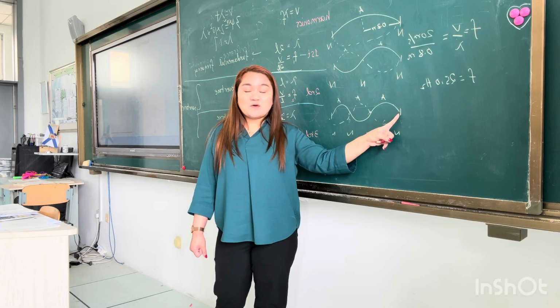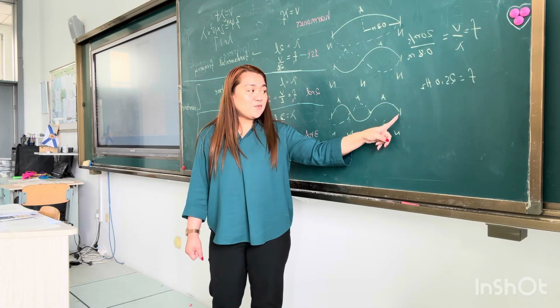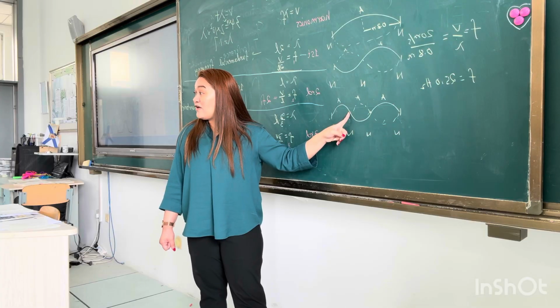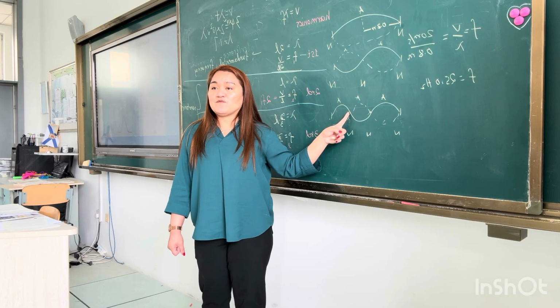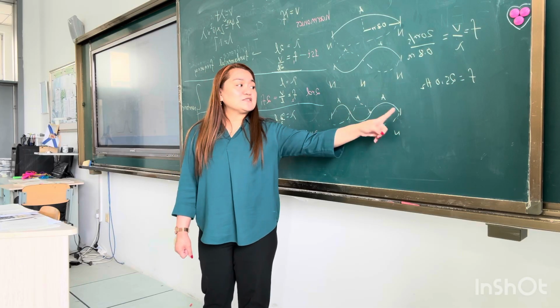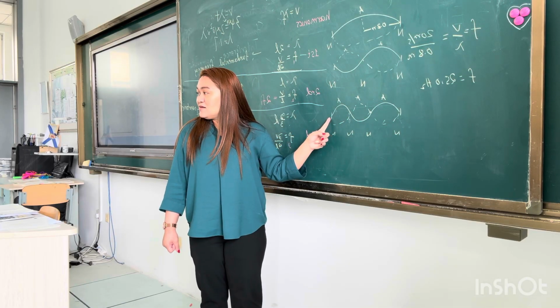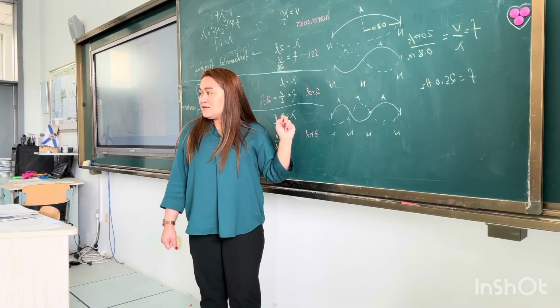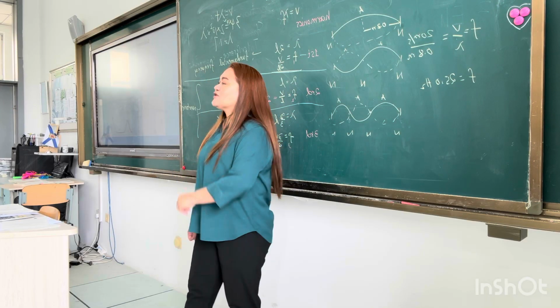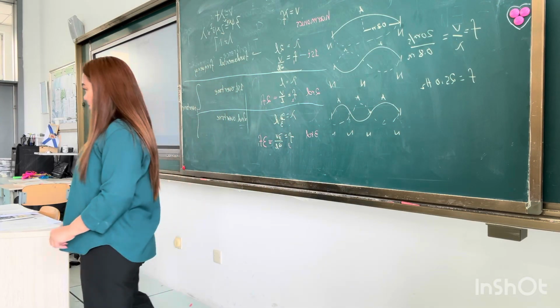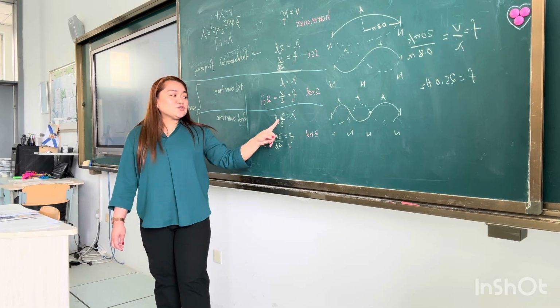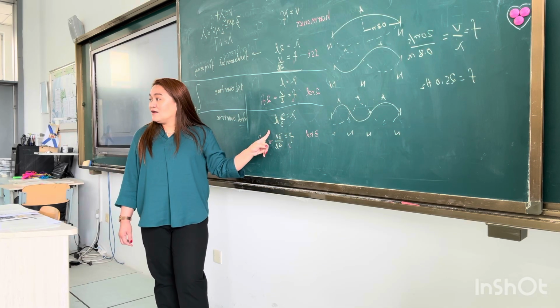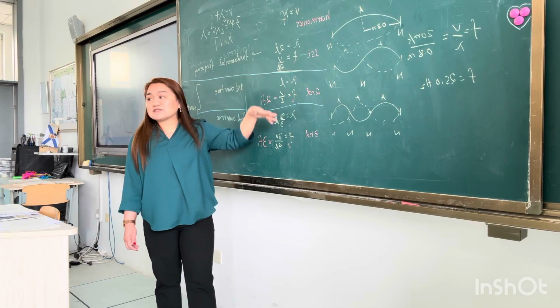So if the wave starts from this point, this is the one full wave. So what is the equivalence of one wavelength if this is L? 4. So that is 2/3 of the length. So that's why we have it here. One wavelength is 2/3 of the length. So this is how it looks like.